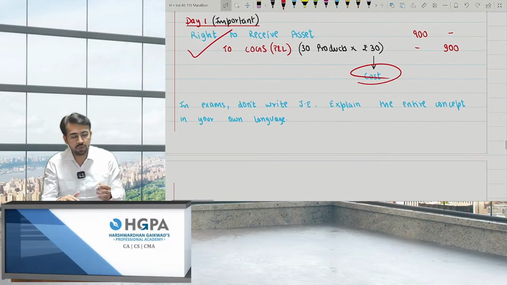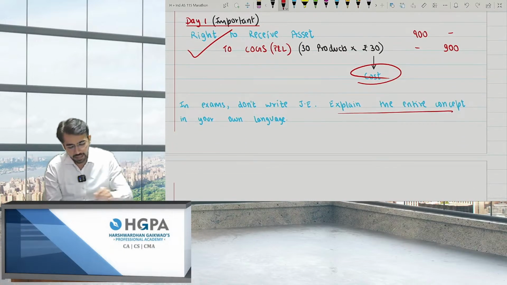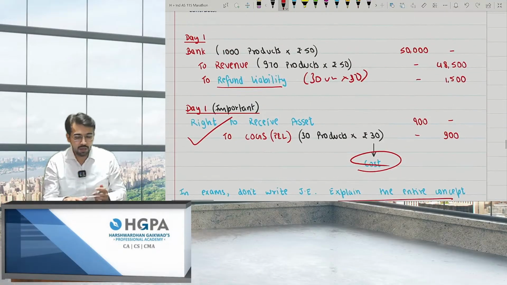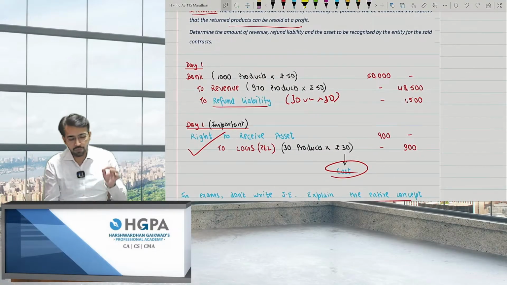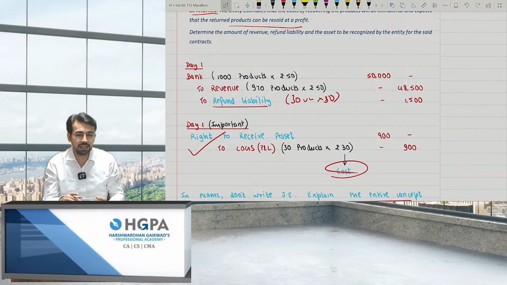So in exams, you don't have to write the journal entry. Explain the entire concept in your own language. That is, whatever I did, you have to explain in words. What will you do? Obviously, you will book revenue for 970 units only. You have to create a liability, that is refund liability, for 30 units. And this is the case. So whatever the journal entry is, write the journal entry in words. This is nothing but the explanation.